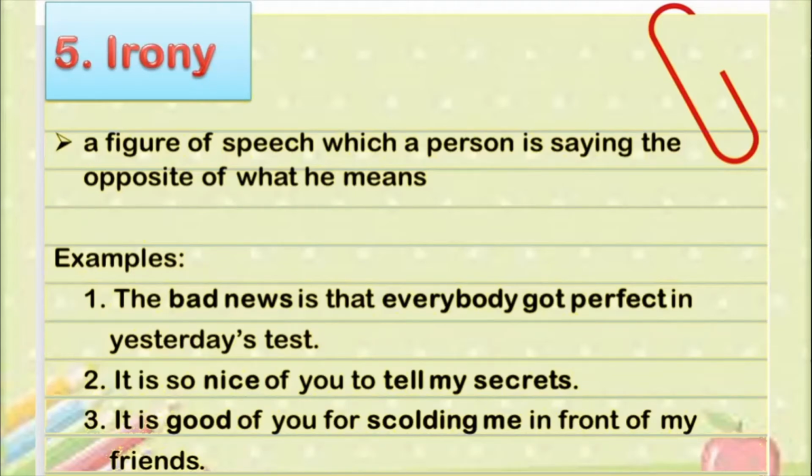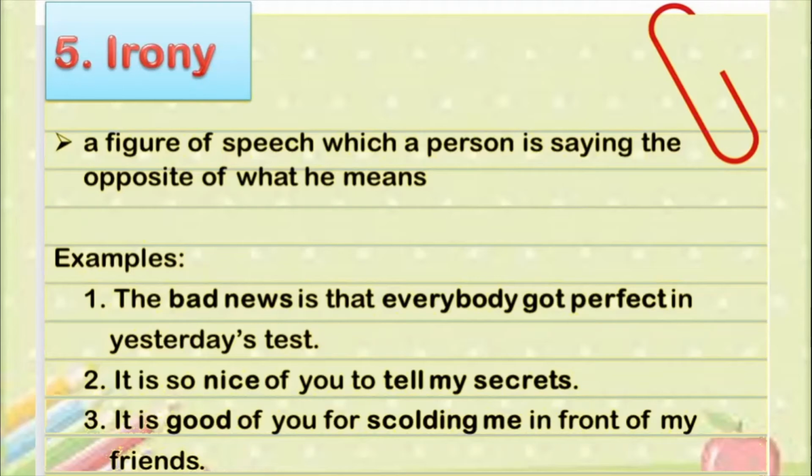It is so nice of you to tell my secrets. So if you tell your secret to someone, what do you expect? You expect that that person keeps the secret a secret, isn't it? That person doesn't tell it to anyone. But you realize that that person has gone and told the whole town about your secrets. So instead of saying, I'm so angry that you told my secrets, what are you saying? It's so nice of you to tell my secrets. Okay? It's an example of irony, because you're saying exactly the opposite of what you want to say.